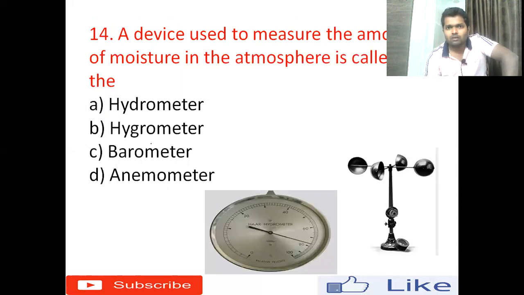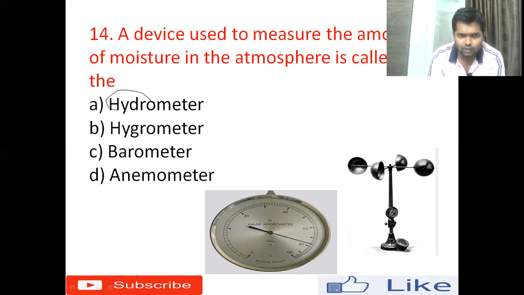14th question: a device used to measure the amount of moisture in the atmosphere is called: option A hydrometer, option B hygrometer, option C barometer, option D anemometer. What is a hydrometer? Hydro means water. It is an instrument basically used to measure the density of a liquid.